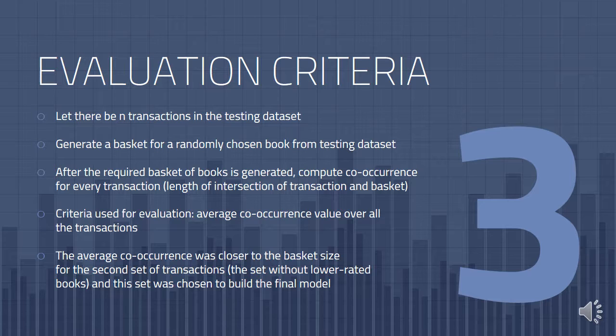The model was run for both the transaction sets. 10% of the books in the testing data set, that is, around 1000 books, were selected randomly to run the models. The variation in the average co-occurrences were compared and it was discovered that the second set, which included only the higher rated books per user, had better co-occurrence values.